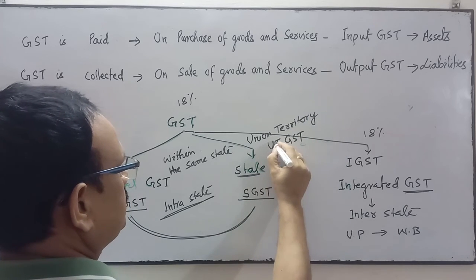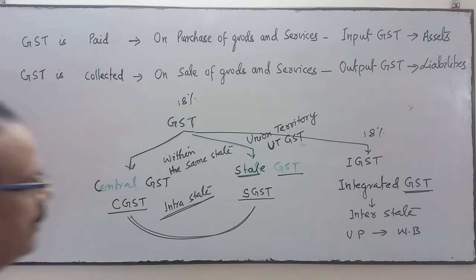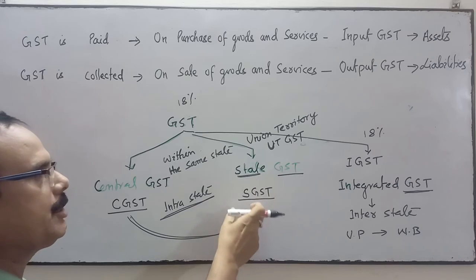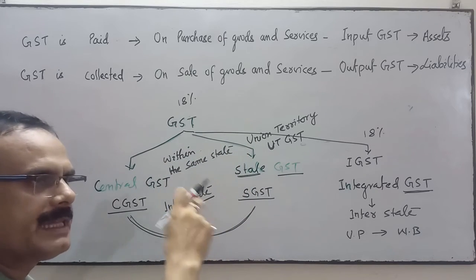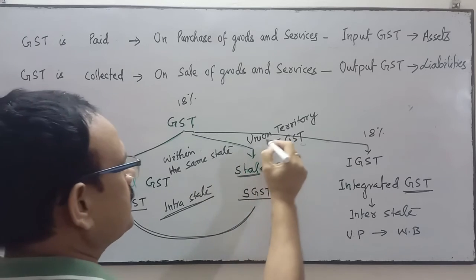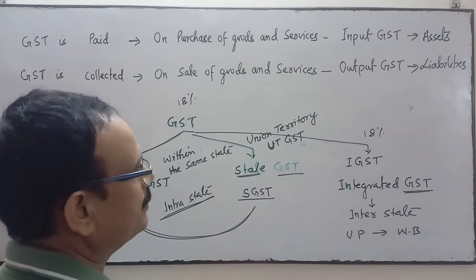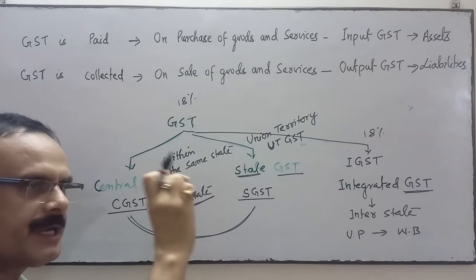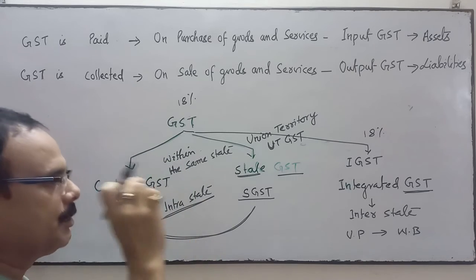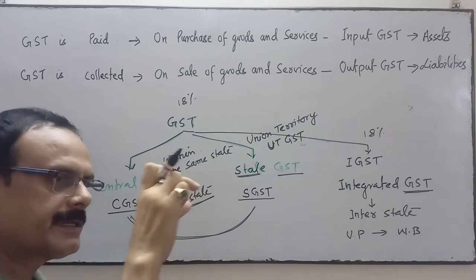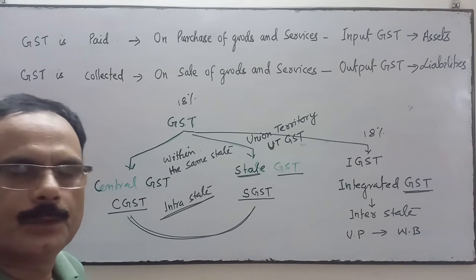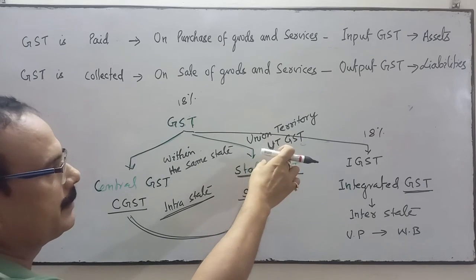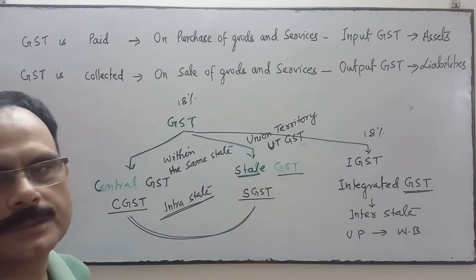If it is within the state, then state GST, but within a specific union territory, like Jammu and Kashmir, where goods are purchased and sold, that GST is called UTGST.